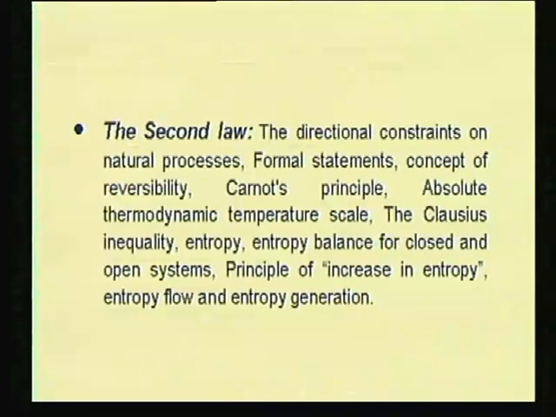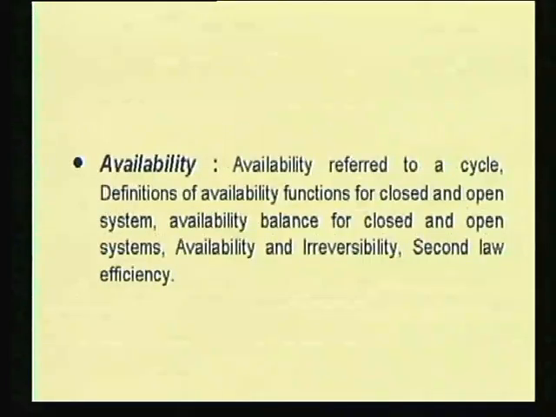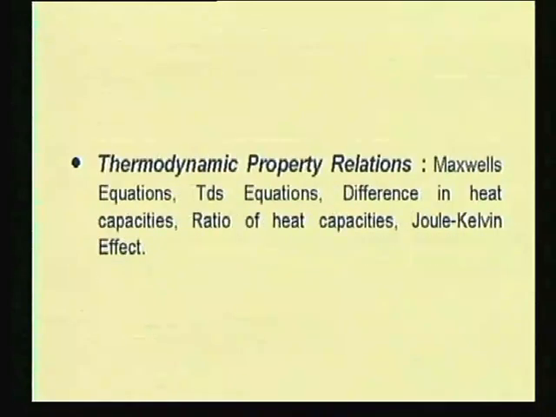Next is the availability. So, this is another part of the second law, it is a corollary of the second law: availability referred to a cycle, definitions of availability function for closed and open system, availability balance for closed and open systems, availability and irreversibility, second law efficiency. This may not be known to you, all the terminologies.